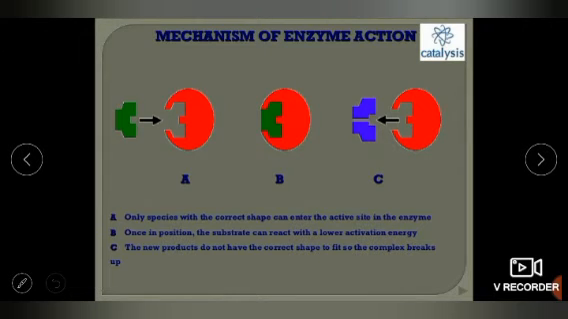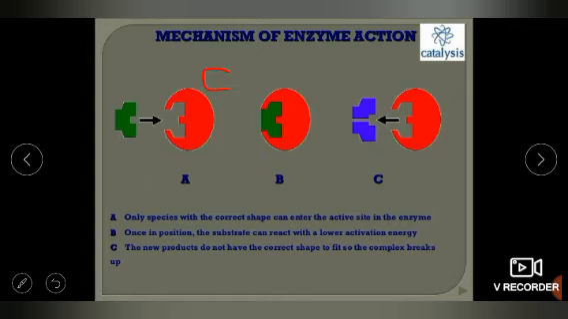Suppose lock and key, as I told you yesterday: a specific lock has a specific key, and a specific key is for a specific lock. We cannot open all kinds of locks with a single key. That is called specificity. Suppose this red substance is a catalyst and this green one is a substrate. A particular catalyst has a shape which can fit properly, and the product will detach in the same way, so the catalyst always remains the same. Sorry, red color is catalyst and green color is substrate.